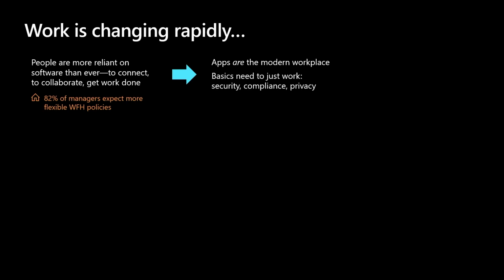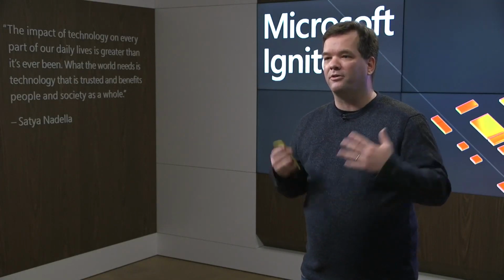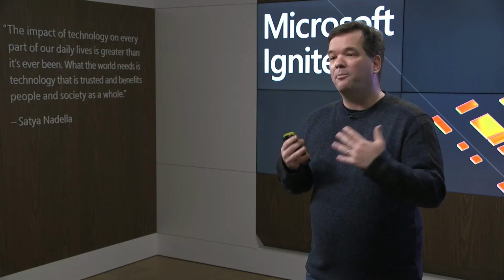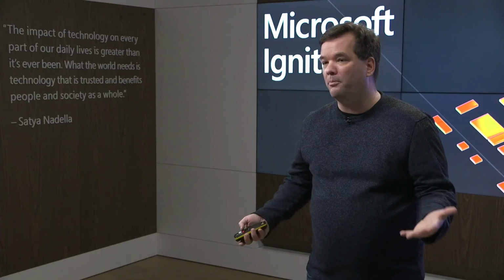Now, what this really means is that the applications that you build are the modern workplace. They are how people connect to one another and how they get things done. So the software that you design, the user experiences you build, are so critical for helping people accomplish their tasks. What this also means is that all the things like security and compliance and privacy are just as important as ever, but they just need to work. You just need to build that into your products, build it into your software so that you can help people and focus people on how they can actually be more productive with the applications that we're all building.